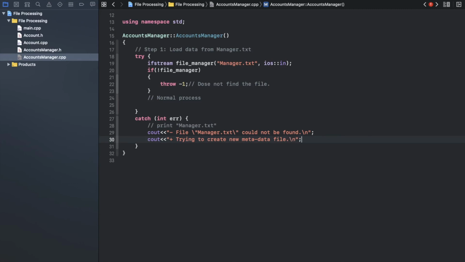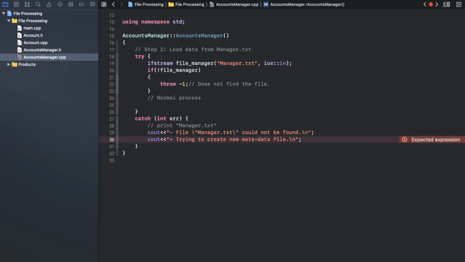Nice. So I will bring the error message for a user. Then I will try to show something that I'm trying to do in a process now. Okay, so I'm handling that type of exception by using that one.